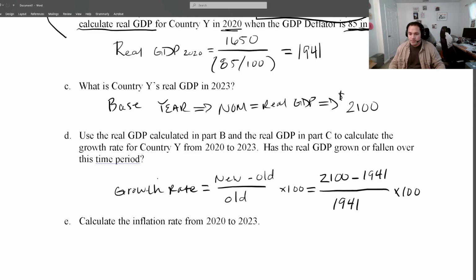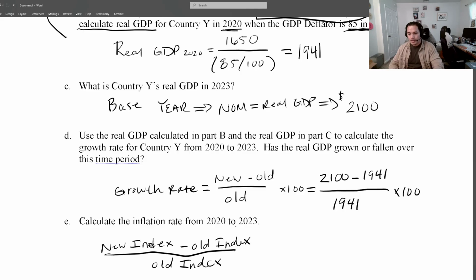Okay, and then from there we should further be able to integrate concepts like inflation as well. And so recognizing inflation from 2020 to 2023, we're given the GDP deflator in 2020, and remember the inflation rate is the same formula as our growth rate. The only difference is that it's our new index minus the old index over the old index times 100.